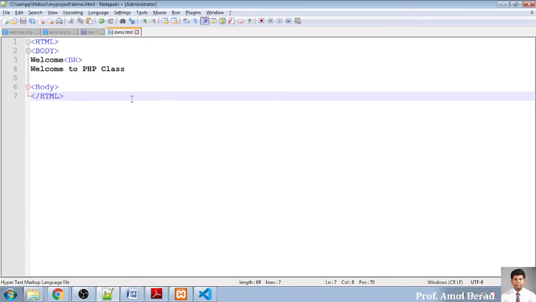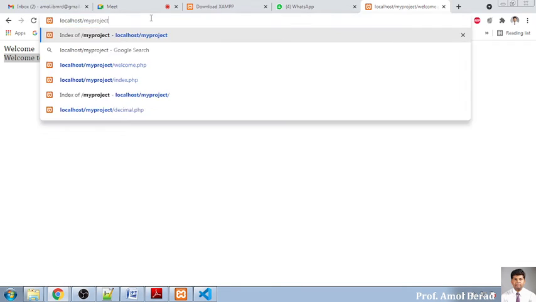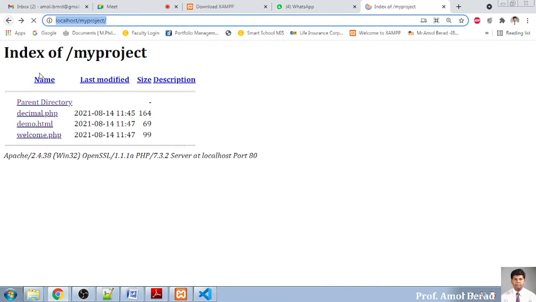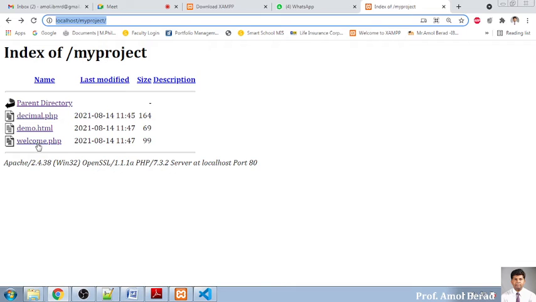Okay, now I'll go here, the name of my file is demo.html. I go on our server, and here I just go on my base folder, and you will see this is demo.html. When I click on it, I will get an output in HTML format. Now this is an HTML file, demo.html, and this is a PHP file, that is welcome. Both are having the same output.